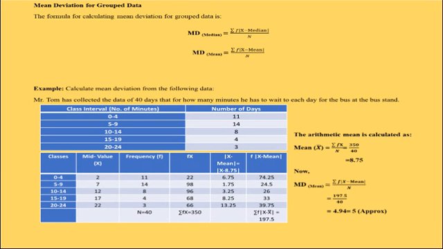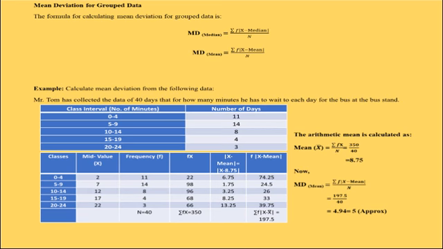The mid values are calculated by adding the lower limit of the class interval with the upper limit and dividing by 2. For example, the mid value for class interval 0 to 4 is calculated as 0 plus 4 divided by 2. That comes out to be 2. In the next class interval 5 to 9, it is calculated as 5 plus 9 divided by 2. That comes out to be 7, and so on.